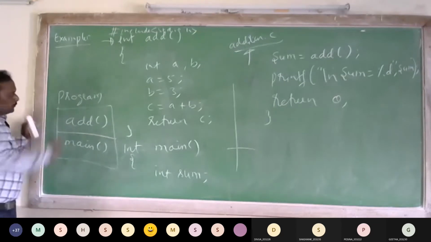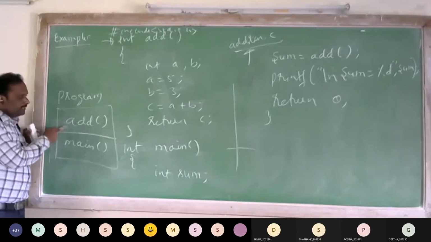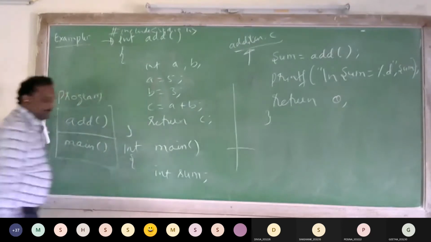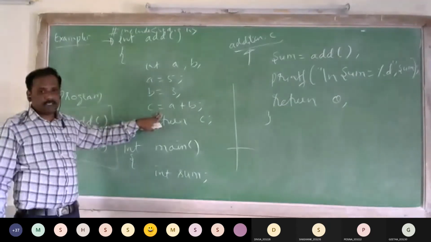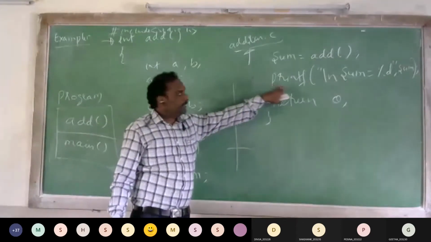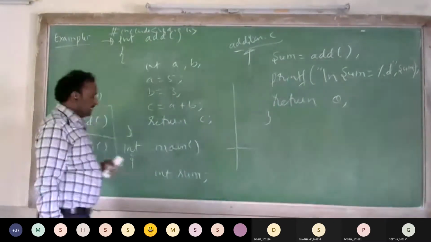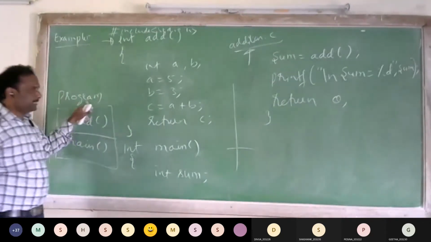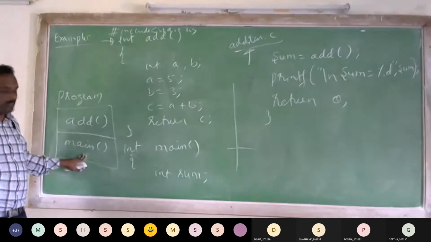So what is a program? A program is a collection of functions, a group of functions. But what is a function? A function performs some specific task. One performs the addition of numbers. The other performs the printing or displaying of the result. So I have divided this addition.c program into two functions: one is the add function, another is the main function.